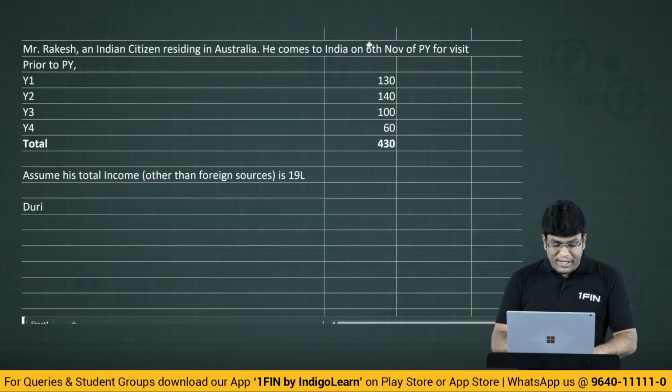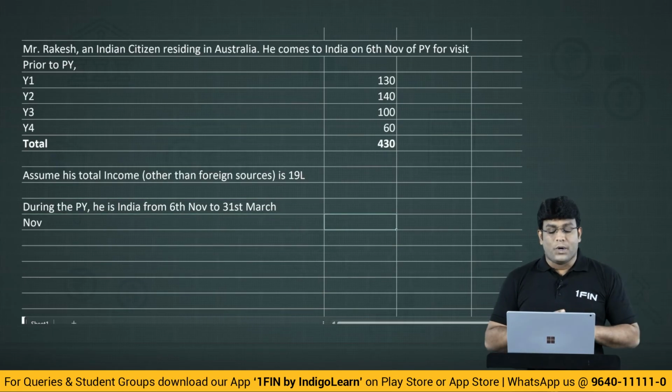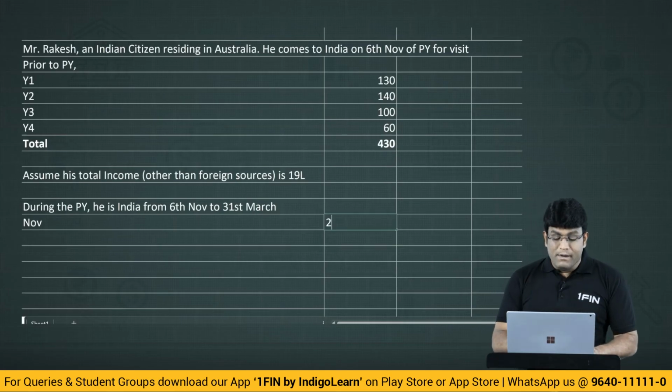Exactly. Now tell me, my dear friends, during the previous year, he is in India from 6th November to 31st March. 6th November to what, my dear friends? 31st March. Tell me guys, that means what? November is there for 25 days.